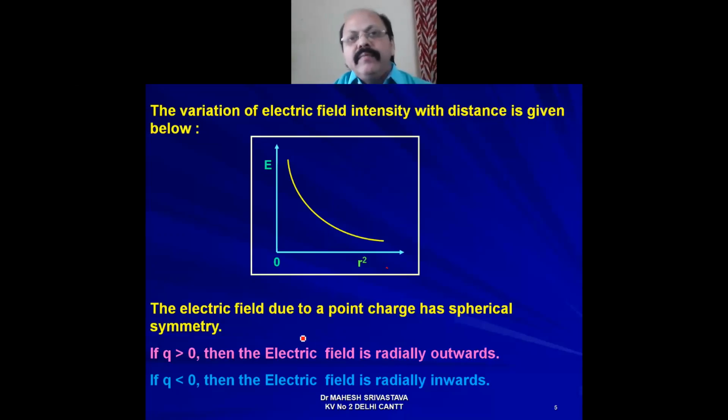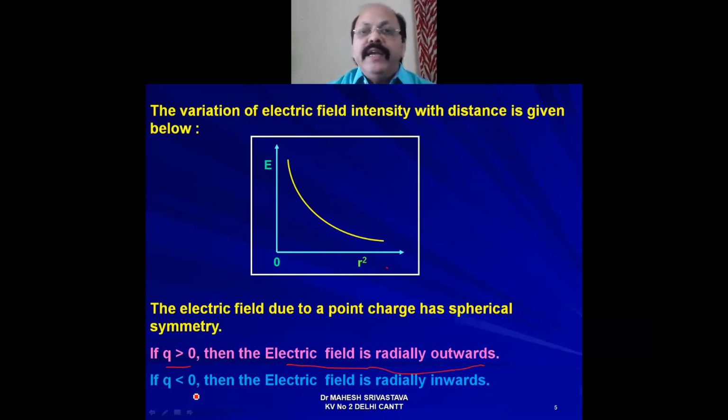Now here we have taken the point charge positive, that is, its value is greater than 0. In that condition, the direction of electric field intensity is radially outward.